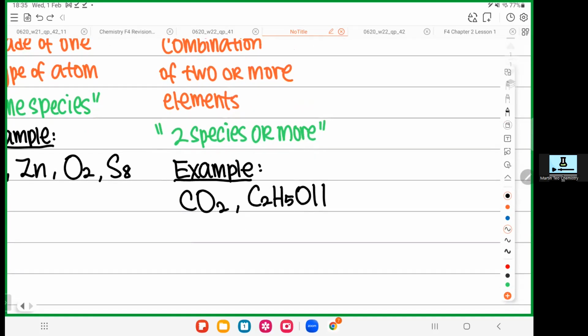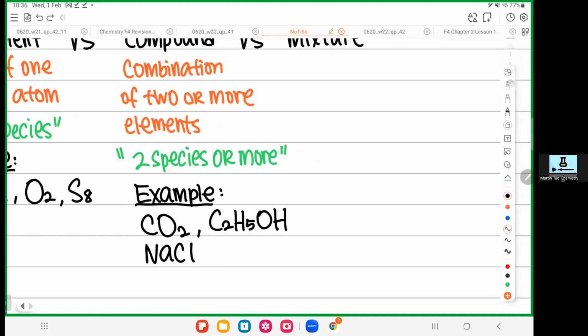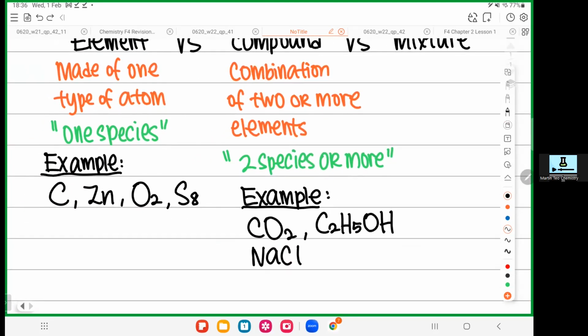Let's say sodium chloride, the salt that we are eating. Sodium chloride is made by sodium, which is one species, and chloride, another species. Okay, so that's it. If you have more than one species, then you are a compound. Okay, guys, up to this moment, can you differentiate elements and compounds so far?